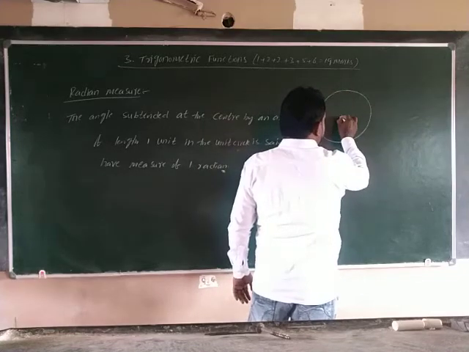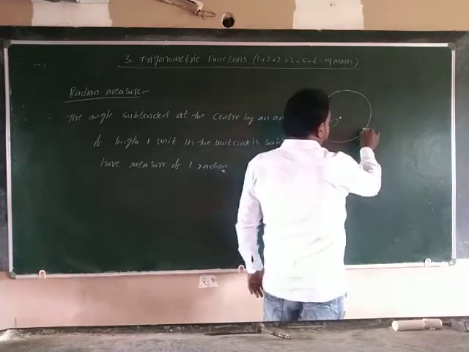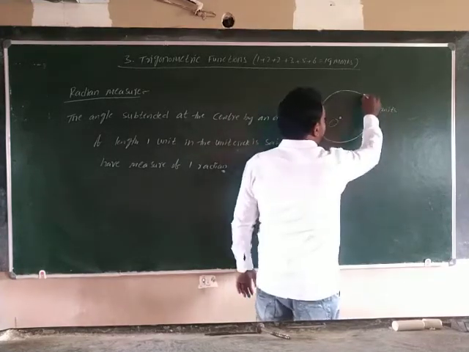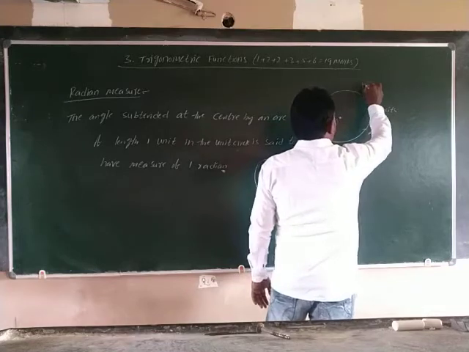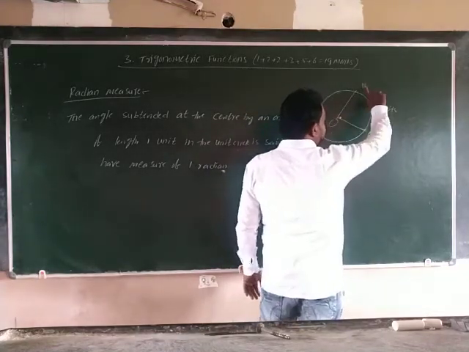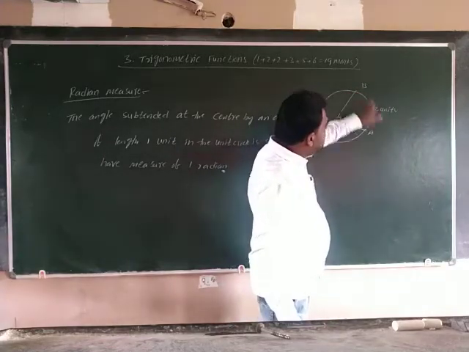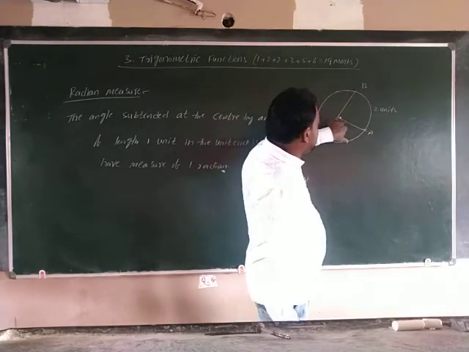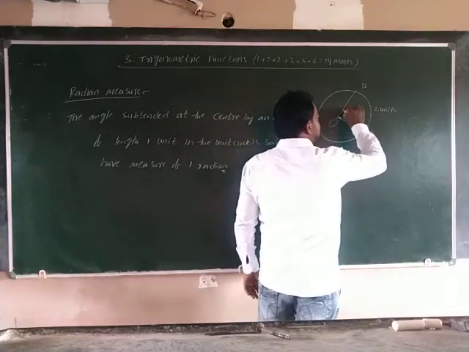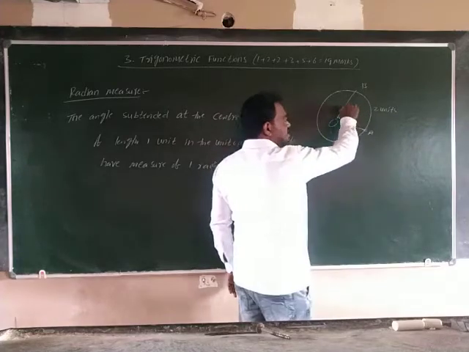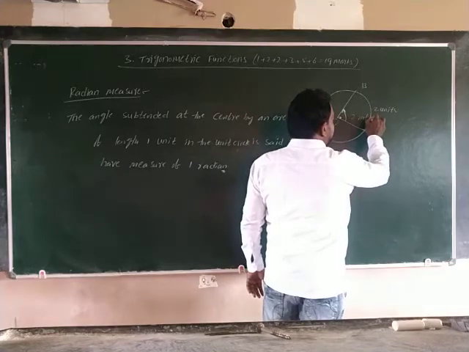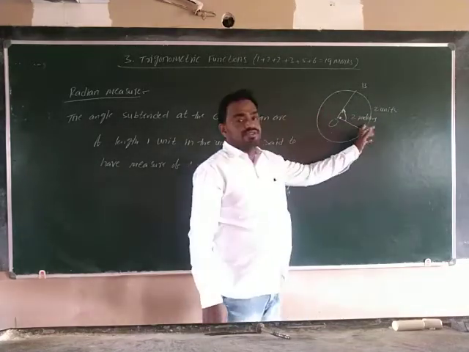For example, in the same unit circle, I am taking 2 units. So in the unit circle, I have taken an arc of 2 units. Joining the ends of the arc also makes an angle at O. The measure of this angle is equal to 2 radians.